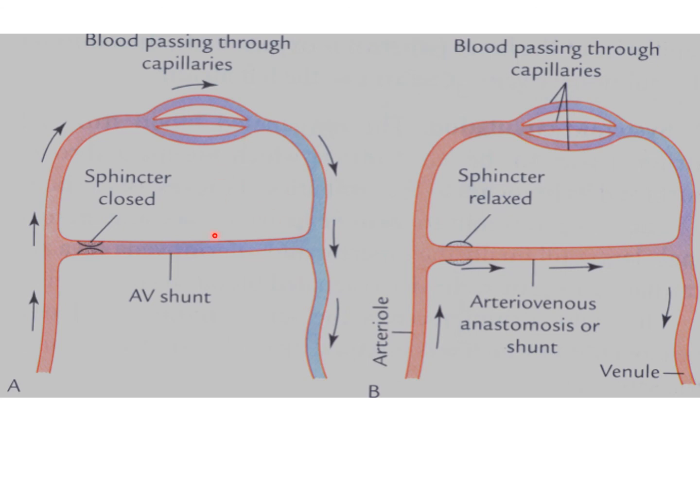In an arteriovenous anastomosis, blood passes from the artery directly to the venules, rather than through the capillaries. So here there is an arteriovenous shunt, with sphincter relaxation. Blood is directly connected to the venules. So these are the anastomoses. Arteriovenous anastomoses in the skin help in regulating blood pressure.